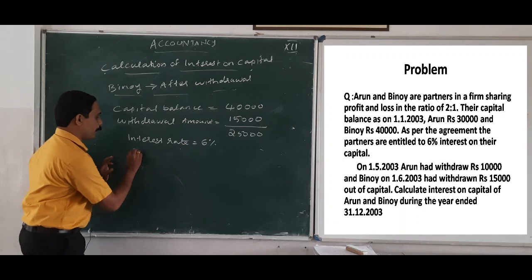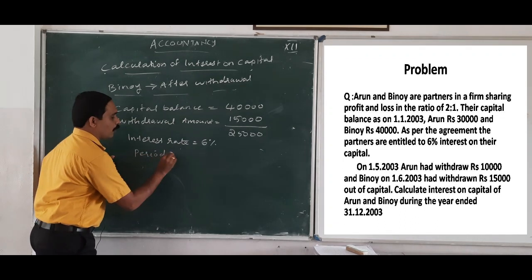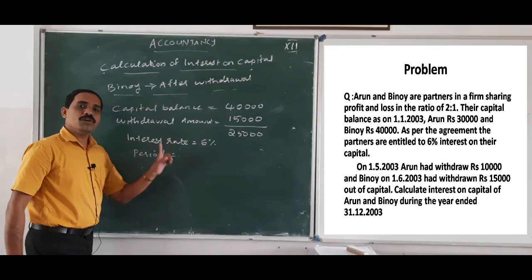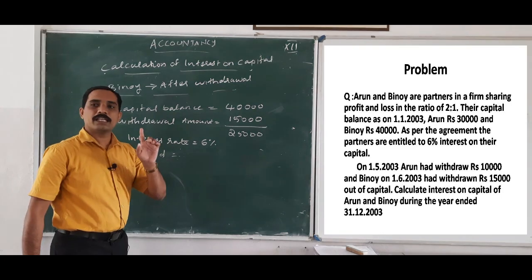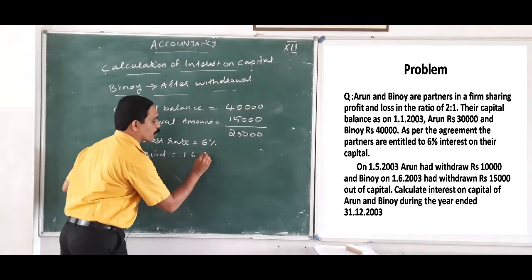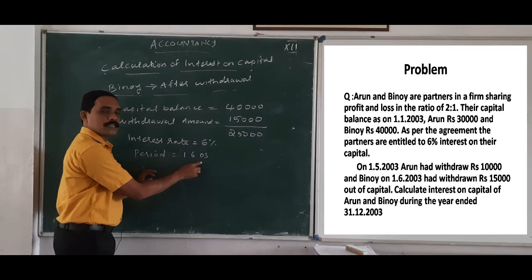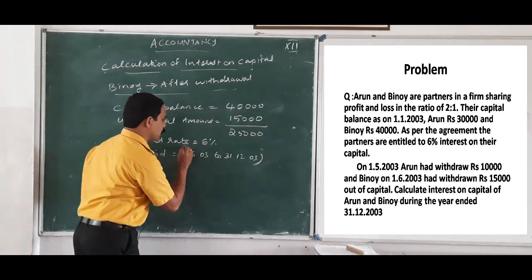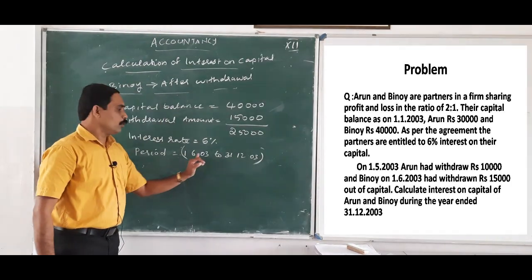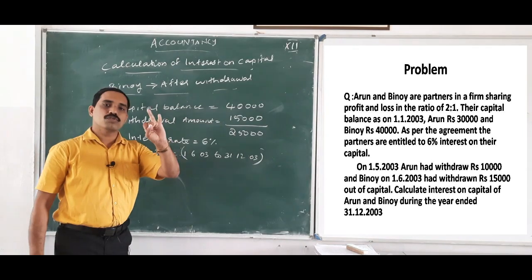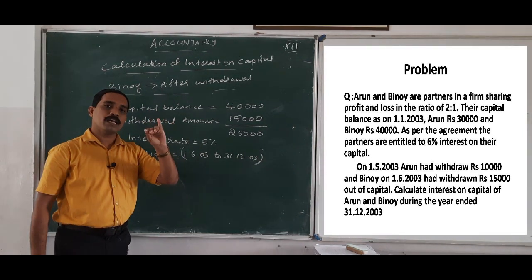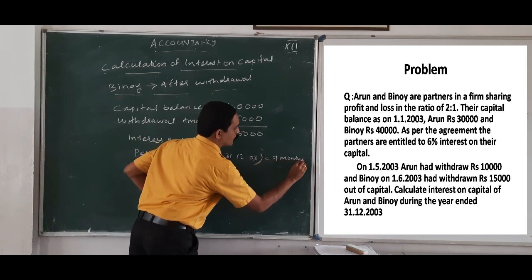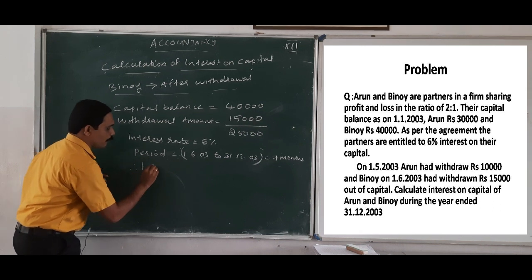Then what is next? Period. So how to calculate the period? Period, that is from withdrawal date to closing date. When is the withdrawal date? That is 1/6/2003. That is Binoy's withdrawal 1/6/2003 to 31st December 2003. That means from 1st June to 31st December. So June, July, August, September, October, November, December. How many months? That is 7 months. So therefore, what is the formula?